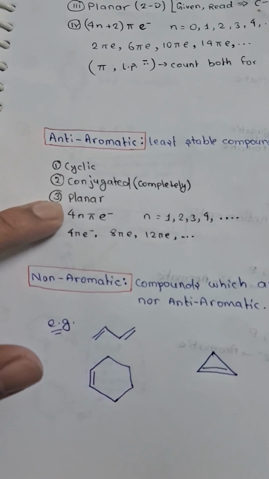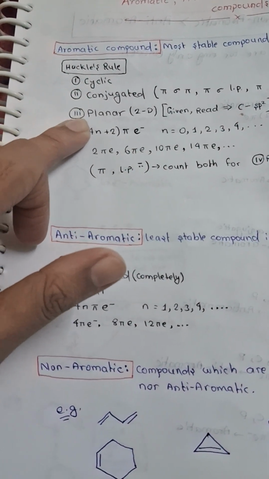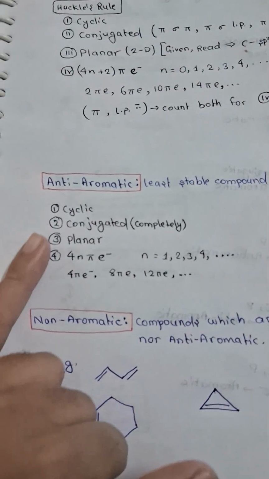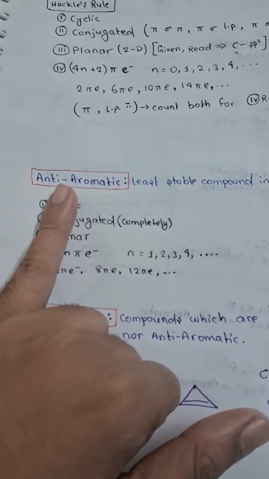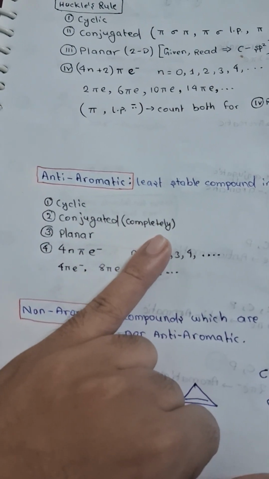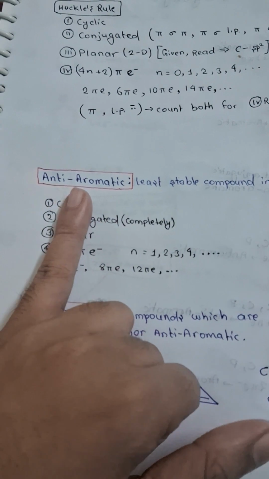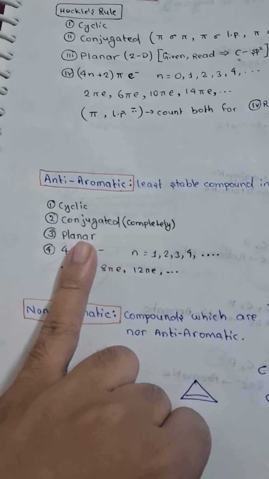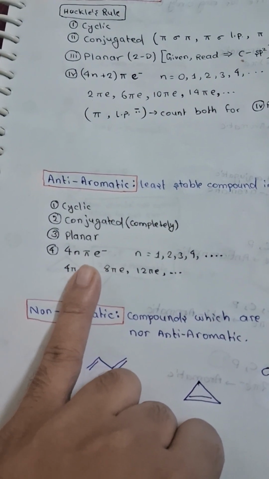The first three rules are the same as Huckel's rule for aromatic compounds. The compound should be cyclic, conjugated, with complete conjugation in the ring, and the ring should be planar.